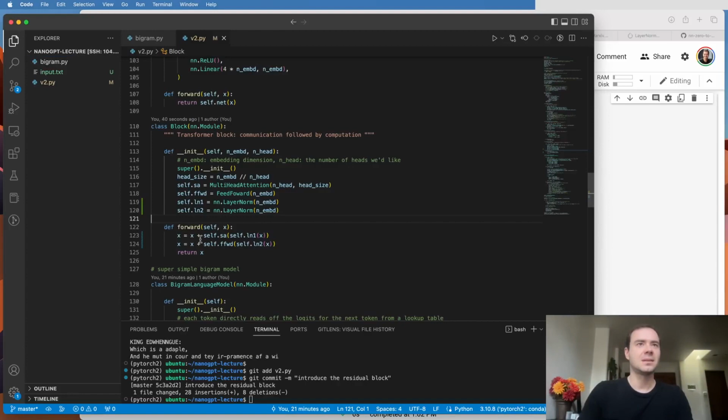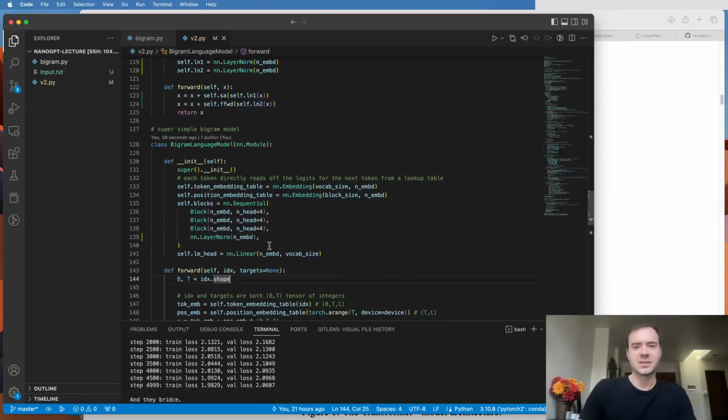So for now, this is incorporating the layer norms, and let's train the model. Okay, so I let it run, and we see that we get down to 2.06, which is better than the previous 2.08. So a slight improvement by adding the layer norms. And I'd expect that they help even more if we had a bigger and deeper network. One more thing I forgot to add is that there should be a layer norm here also, typically, at the end of the transformer and right before the final linear layer that decodes into vocabulary. So I added that as well.